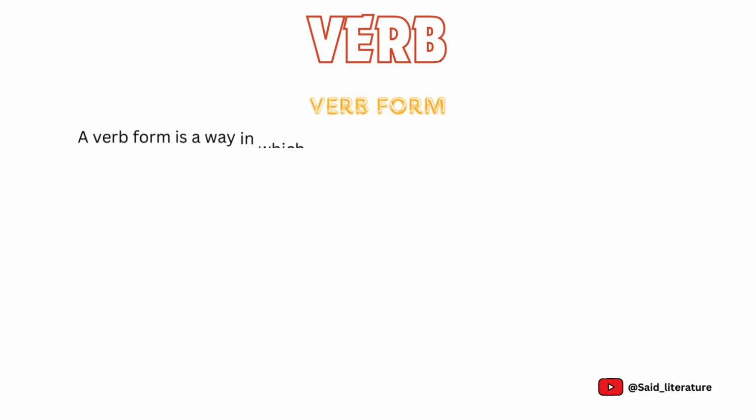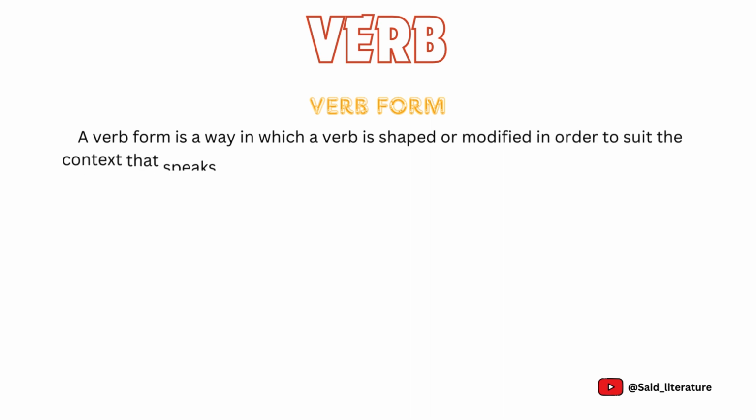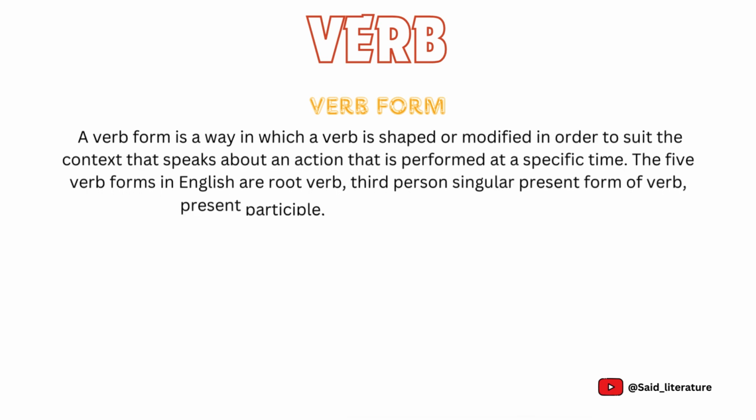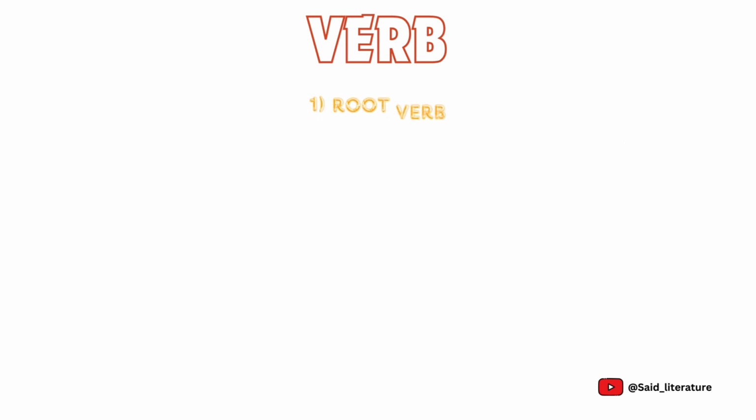A verb form is a way in which a verb is shaped or modified in order to suit the context that speaks about an action that is performed at a specific time. The 5 verb forms in English are root verb, third person singular present form of verb, present participle, simple past and past participle. First form is root verb.